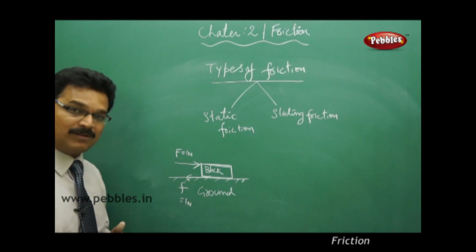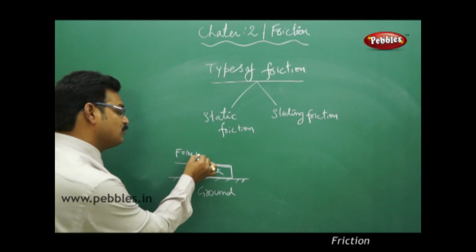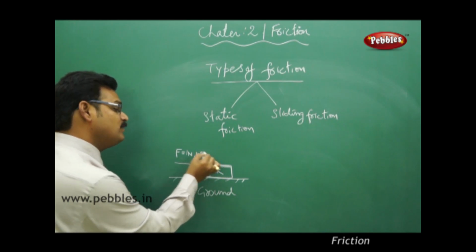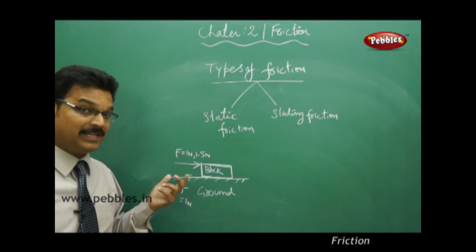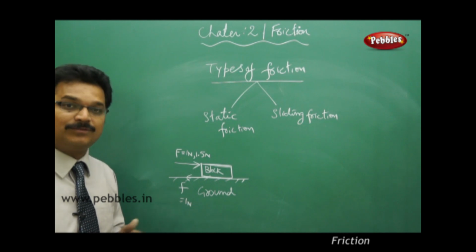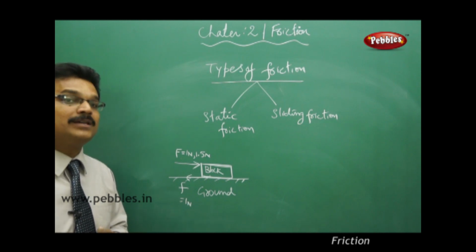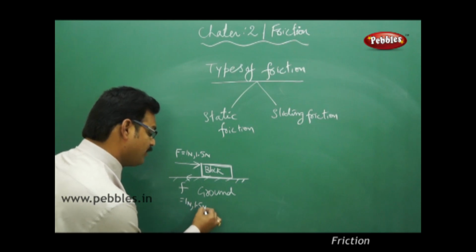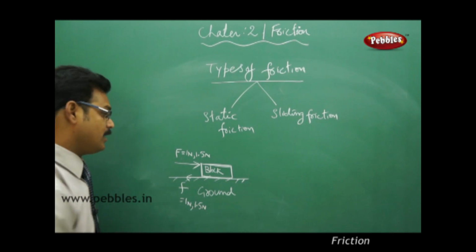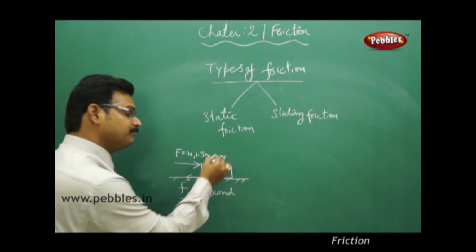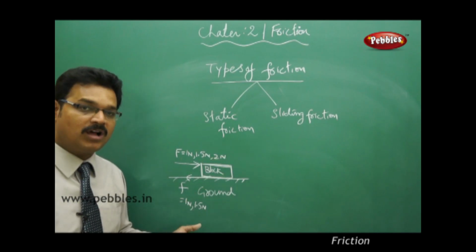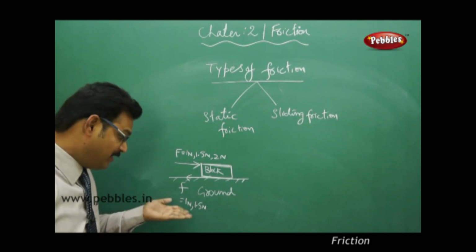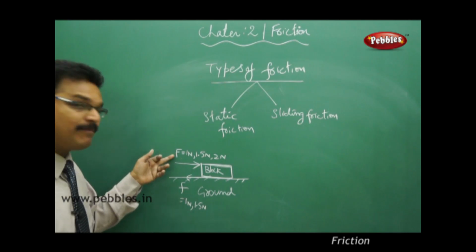Now as the block is not moving, I increase the force to 1.5 Newtons. Still the block does not move. Why? Because the frictional force has increased to 1.5 Newtons. Now increase the force to 2 Newtons. The block is not moving because the friction force also increases proportionally to the applied force.